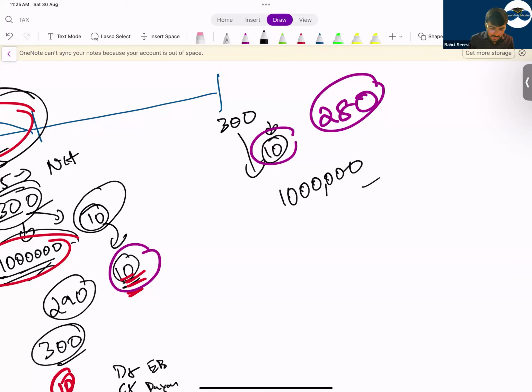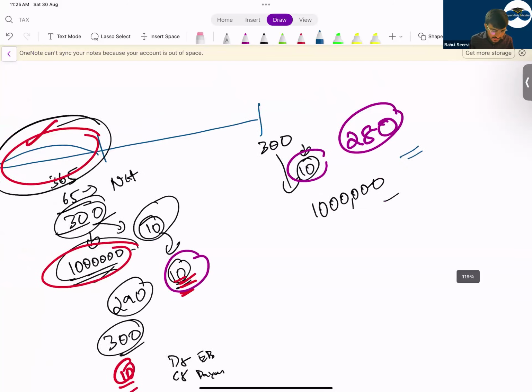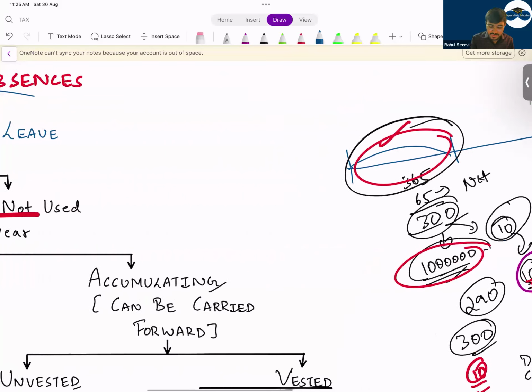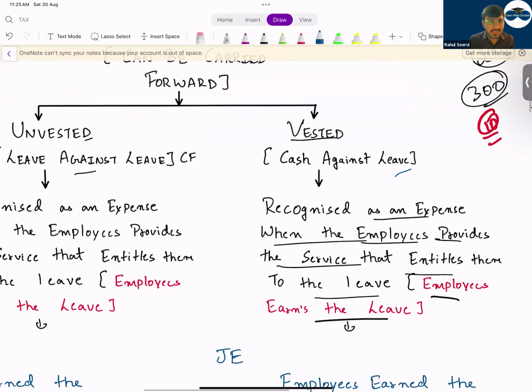Chalo, now we were discussing what? We were discussing regarding the leave part. So in this case, the first case was what? Cash is paid. If cash is paid, that means the company will record this year as an expense and will record it as a liability.